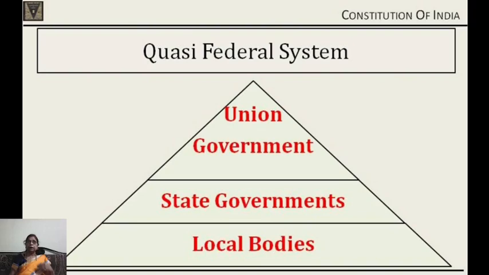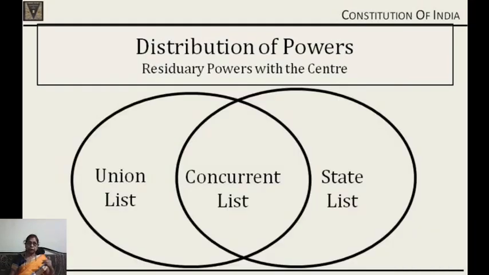Then we have a federal system, but it is not a normal federal system. We have two levels of government, the union government and the state governments, which is a quasi-federal system. Quasi-federal means similar to federal. There is a bias on the part of the union government, we can say. So the union government is supreme to the state government, but there are two levels of government. This is a feature of our system.